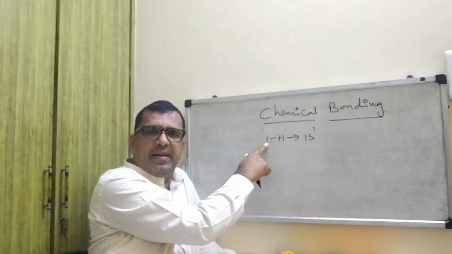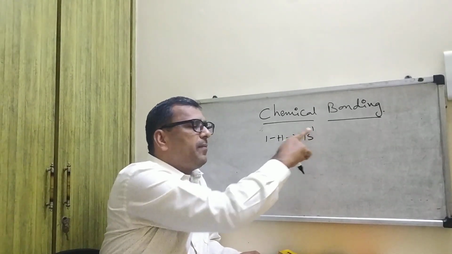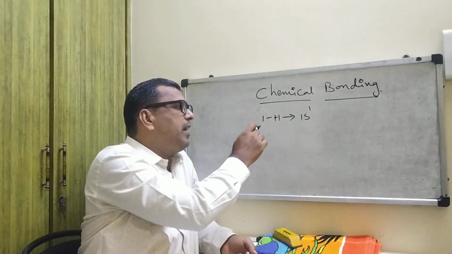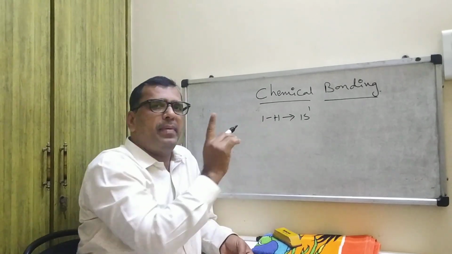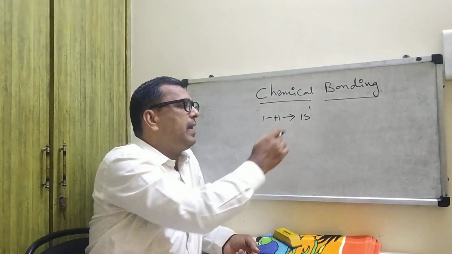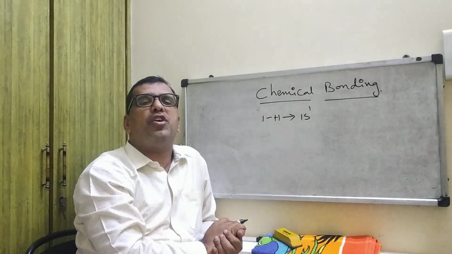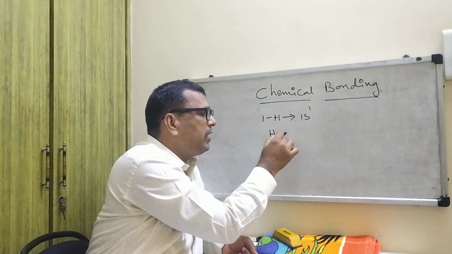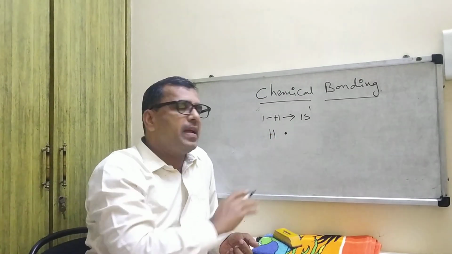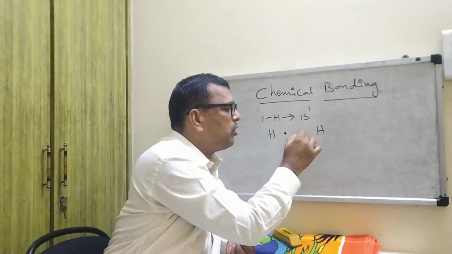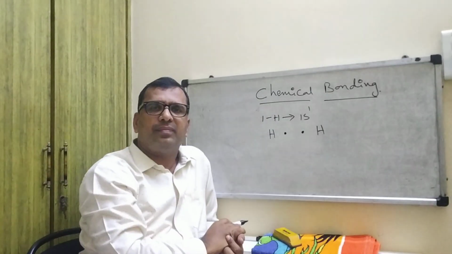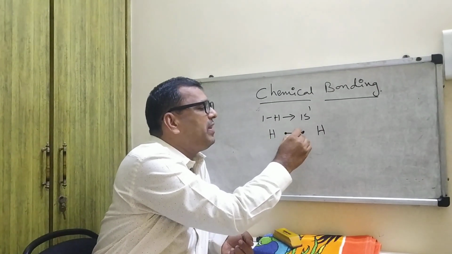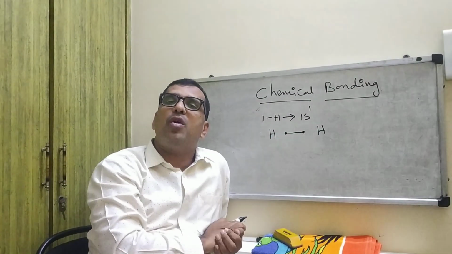Atomic number is 1, and the electronic configuration is 1s1. It contains only 1 electron. Another hydrogen also contains 1 electron. These two electrons are bonded with each other. This is called a bond.